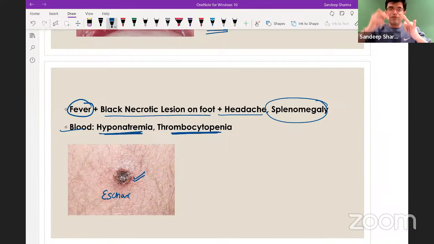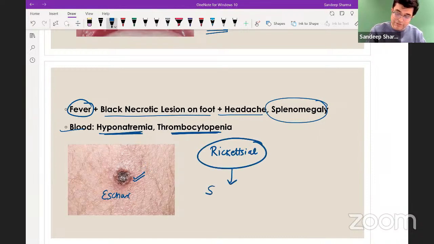So if you have a scar, fever, headache, splenomegaly, and low platelet count with low sodium, the likely diagnosis in the patient is rickettsial infection. And which rickettsial infection can present like this? He is suffering from scrub typhus. Scrub typhus is typically caused by Orientia tsutsugamushi. Orientia tsutsugamushi is the causative agent.